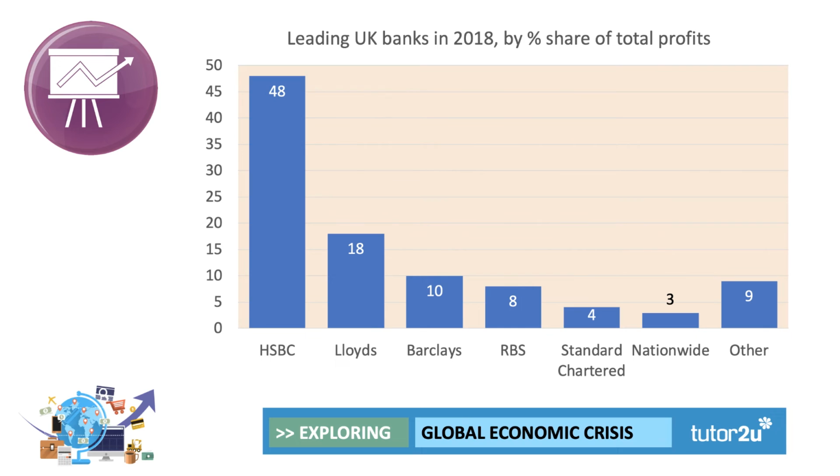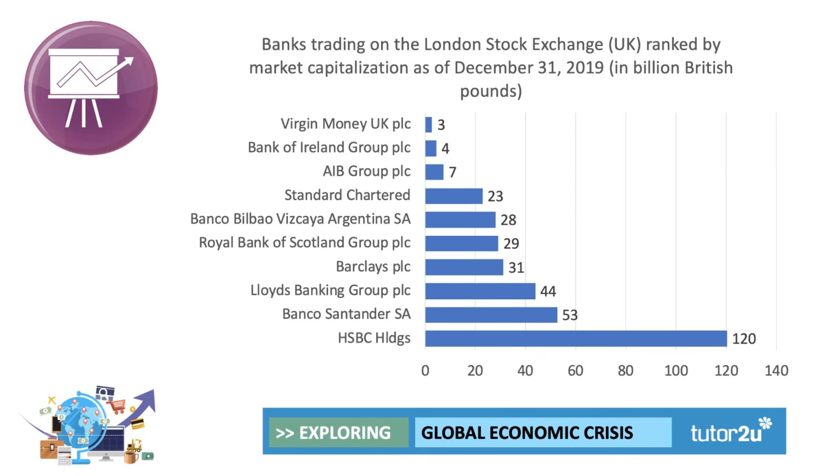These are the leading banks in the UK by share of profit. HSBC took 84% of all the profits made by commercial banks in 2018, followed by Lloyds and Barclays and the UK government-owned RBS. And if you look at the value of banks on the stock market, one of those key macro indicators, again, HSBC is twice as big in terms of market cap as the next bank, which happens to be Spanish, Banco Santander. Virgin Money, of course, is in there, as that's one of the new challenger banks you may have seen operating in the market.